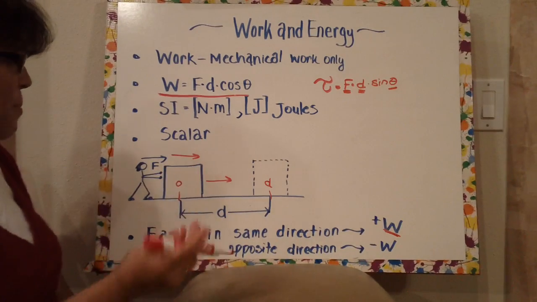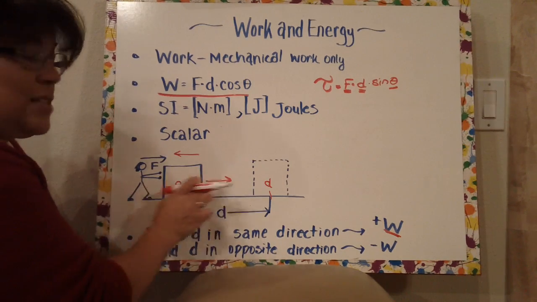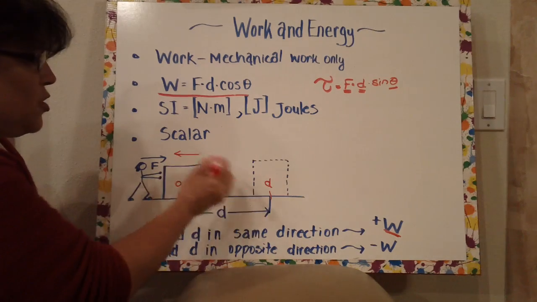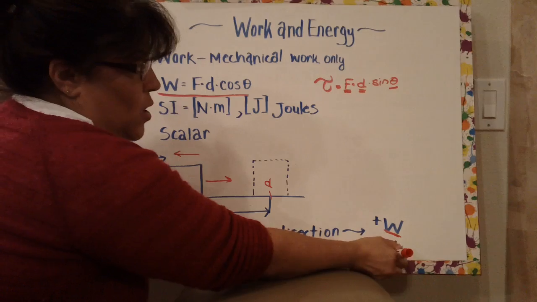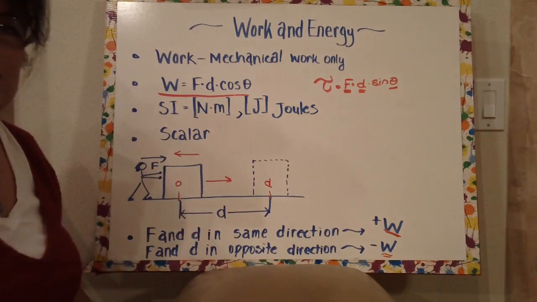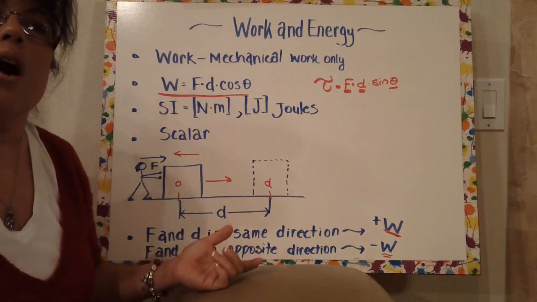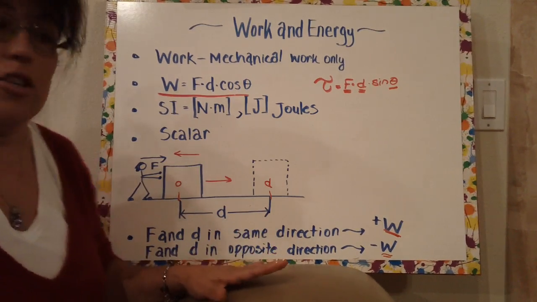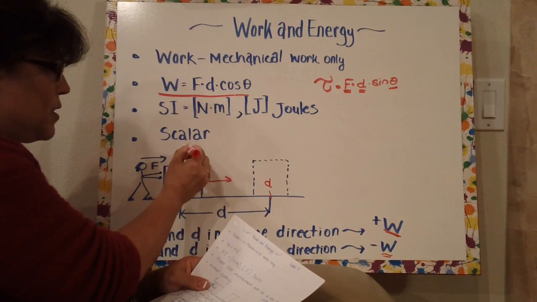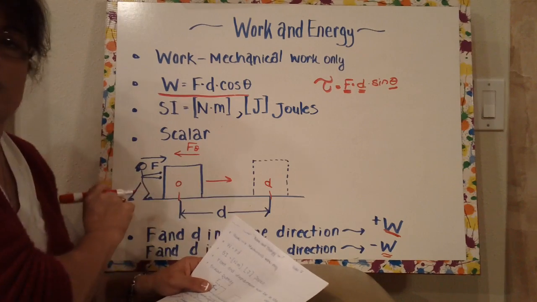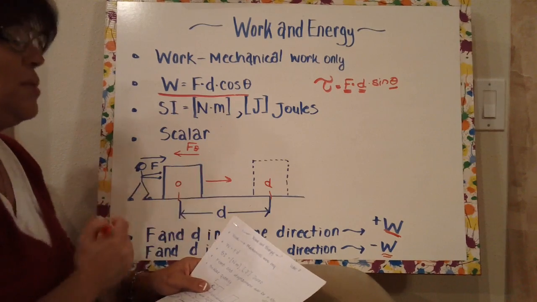When it's the opposite, if the force is in this direction and the displacement is in that direction, they're opposite, so the work is negative work. Sometimes this doesn't make sense: how can this box move that way if you're pulling on it? Well, we're going to talk about the work due to friction. If this guy's pushing this way, the friction force is this way. Remember, friction force always opposes the motion, so the work due to friction would be negative work.